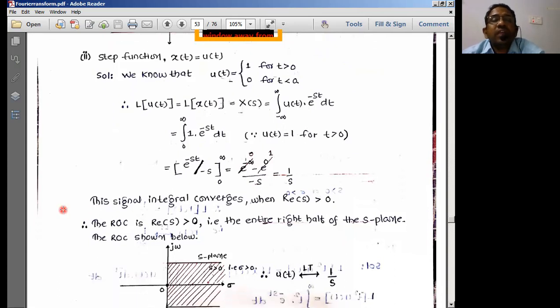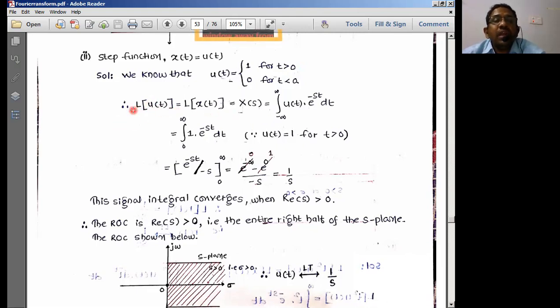That is, find the Laplace transform of the unit step function u of t. So u of t is the unit step function, and to find the Laplace transform, you know the mathematical form of the unit step function. u of t is equal to 1 for t greater than 0, and it is 0 for t less than 0. All right. So let us find out the Laplace transform.